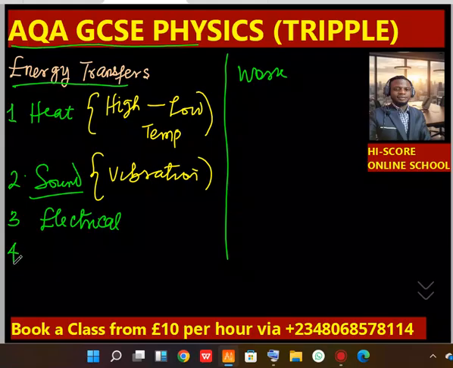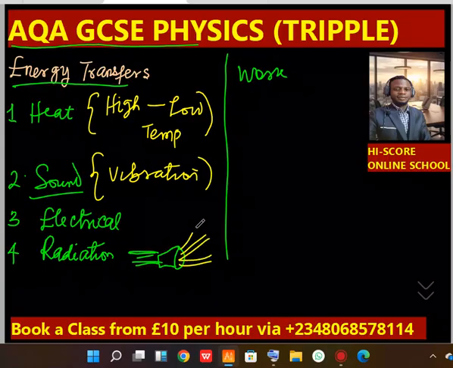Now number 4 is radiation. Radiation can occur from items like our torchlights. So when we turn on our torchlights, we convert the chemical energy in the batteries to light energy, which in turn gives us some form of radiation. Then the last one is mechanical.